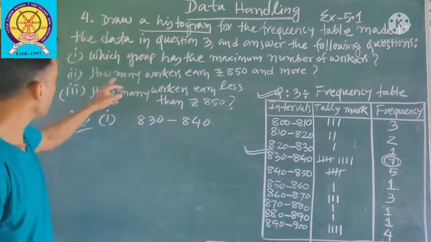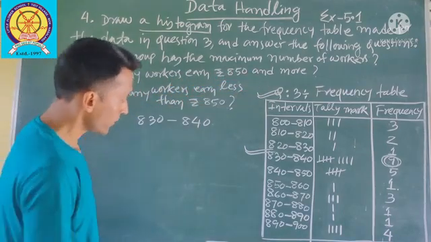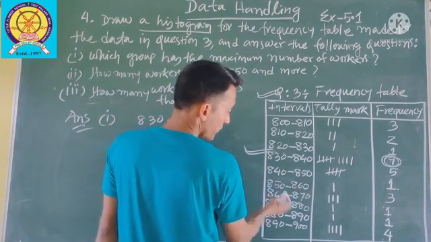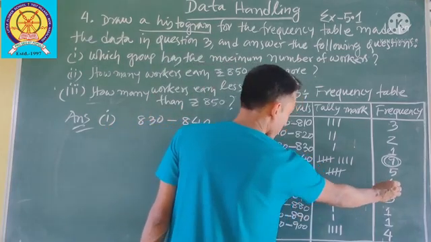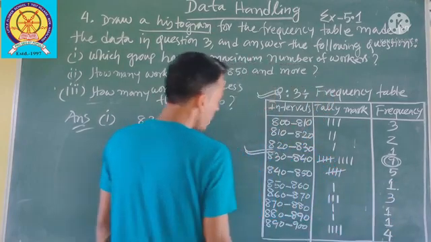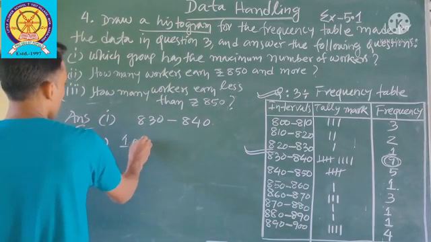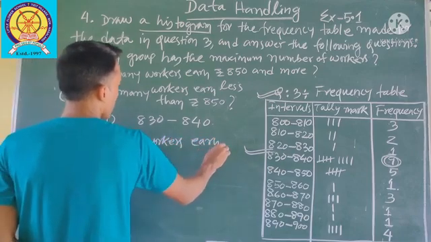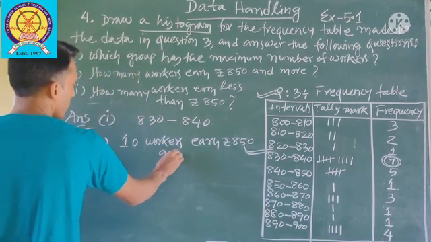Let's see the number 2 question. How many workers earn rupees 850 and more? You see 850 to 860. From here, that means all those more than rupees 850. So this group from here, 1 plus 3 how much? 4, 5, 6, 6 plus 4 is 10. 10 workers earn rupees 850 and more.